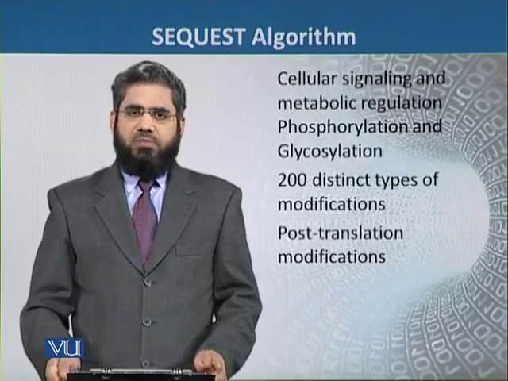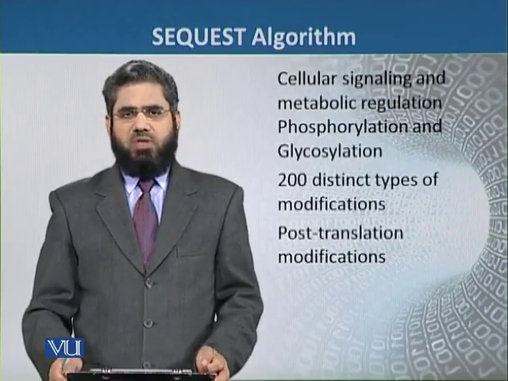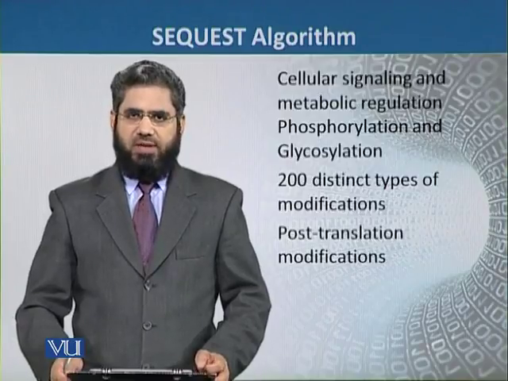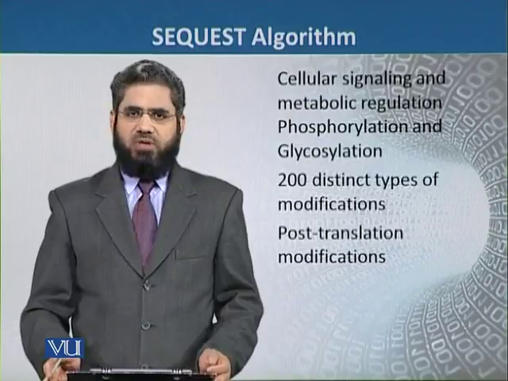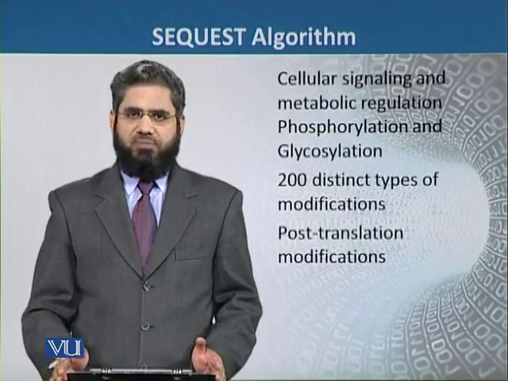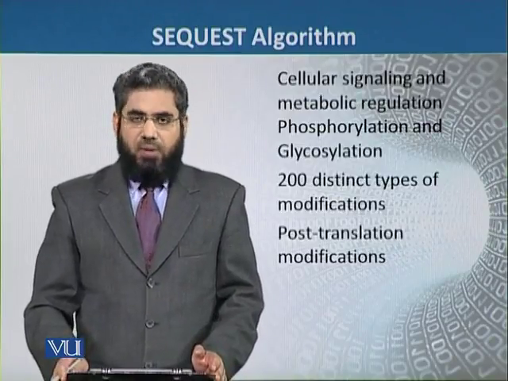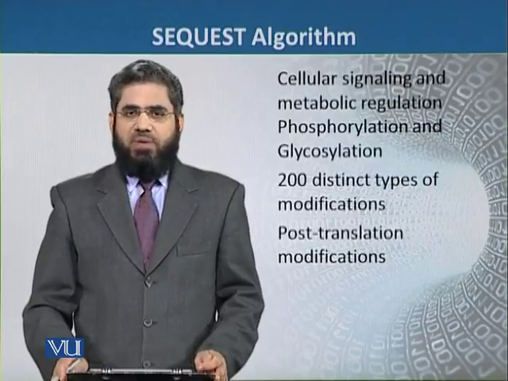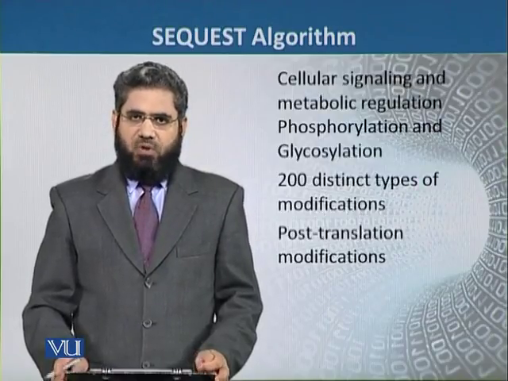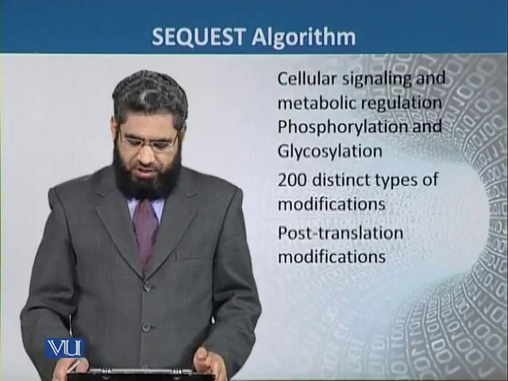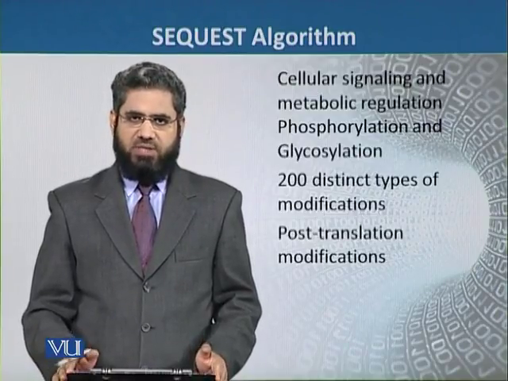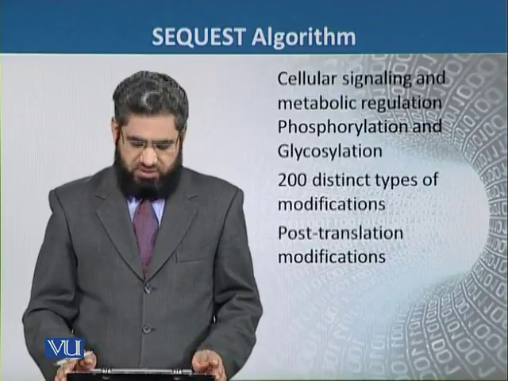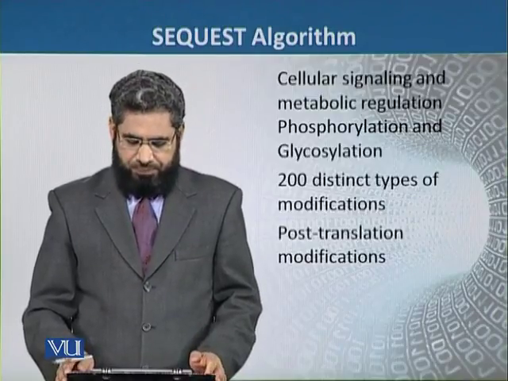Most of the proteins undergo modifications within the cell, and I told you that these modifications are very important for proper functioning in the cell. These modifications may be of more than 200 different types, and they include phosphorylation, glycosylation, acetylation, and many other modifications.